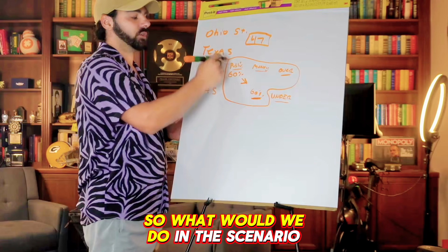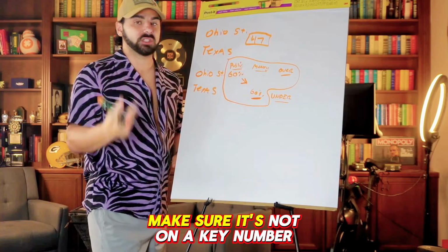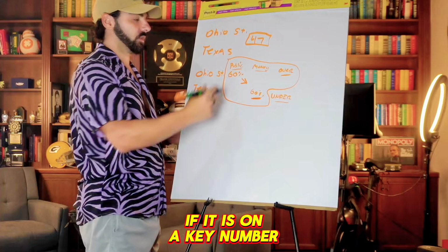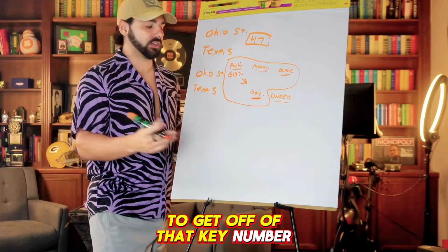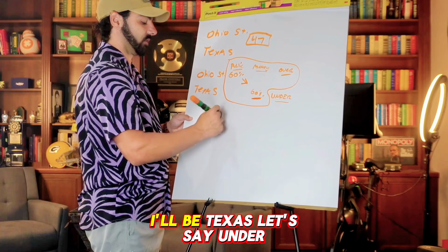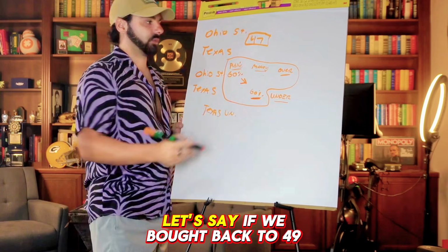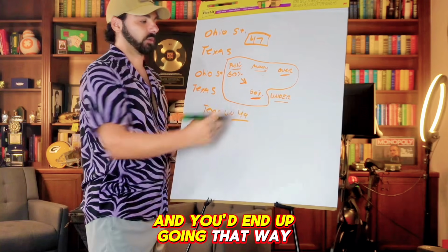So what we would do in this scenario is take the total, which is 47 here, and make sure it's not on a key number. If it is on a key number, we would buy that number back to get off of it. So with this game, for example, it doesn't matter who you choose, say Texas under, let's say we bought back to 49, and you'd end up going that way.